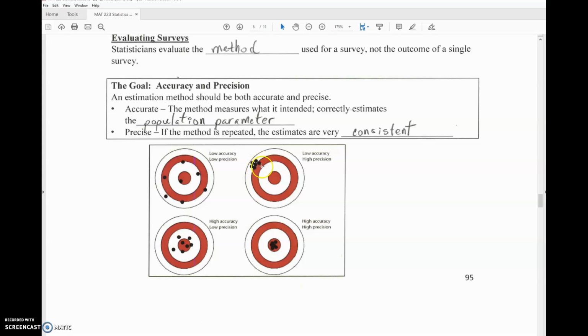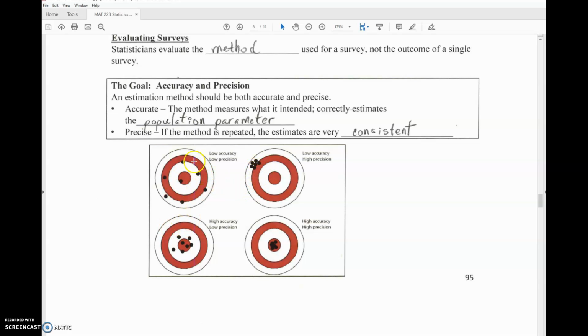This is an example of where I'm getting good precision. Every time I complete another bunch of surveys and get another sample proportion, trying to estimate the population proportion, the different times I do the survey get close to each other, but none of them are actually close to the true population proportion, which would be high accuracy. So these are all precise, but they're not accurate.